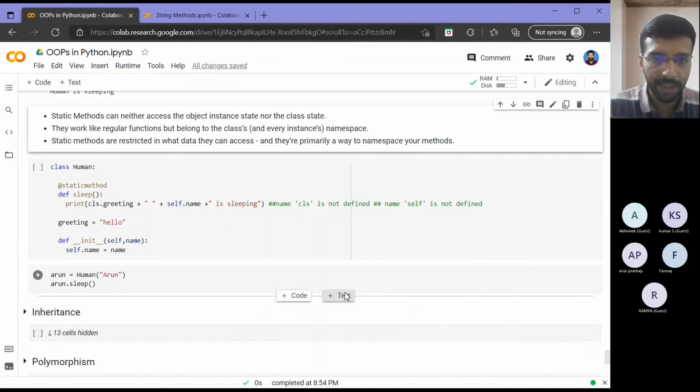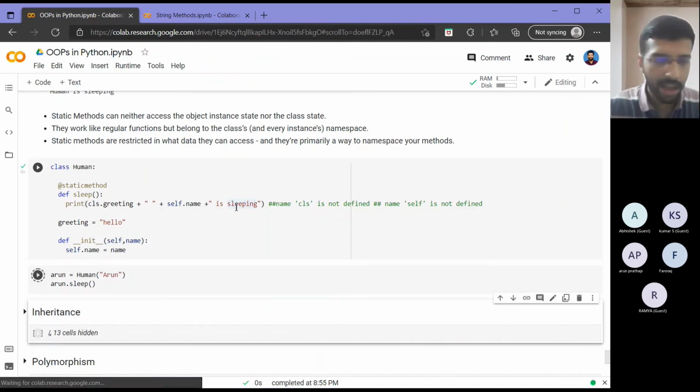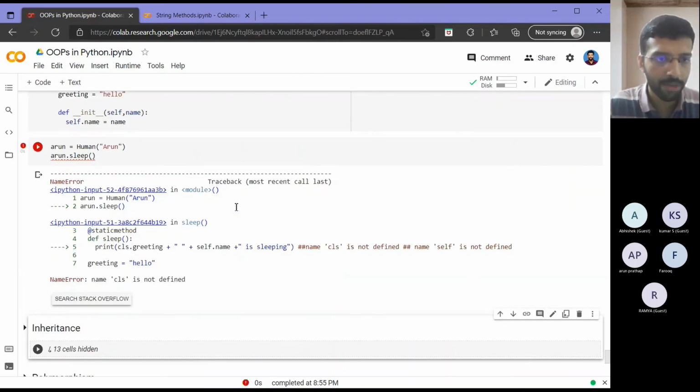So we'll just see that with an example, the same thing that we saw earlier. We will just see whether it is able to access. And if you see, you will get an error similar to what we saw earlier. Here, same example, if you try replacing the class method by a static method, class as well as self is not defined. So that way you can see that it is not able to access that.